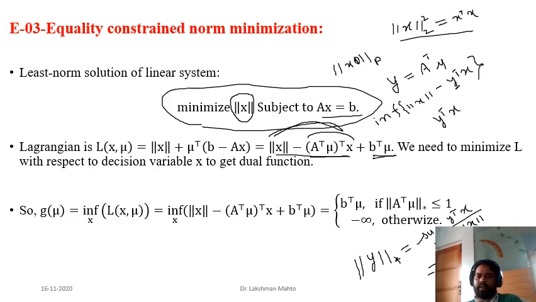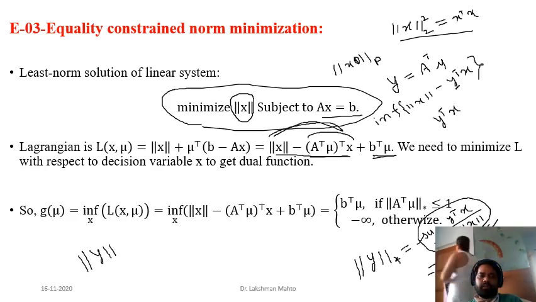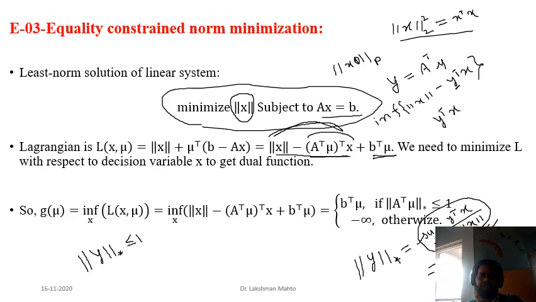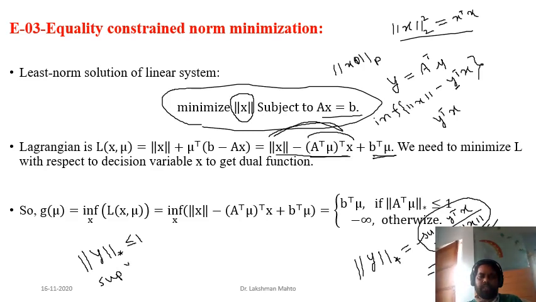But here my intention is to start with this definition. This one is more useful. So take a condition this way. Suppose the dual norm of y is less than or equal to 1. What does it give? It says that the supremum of y transpose x divided by norm of x is less than or equal to 1. That means it is bounded above by 1. So that is the criterion in the definition of the dual norm of y.